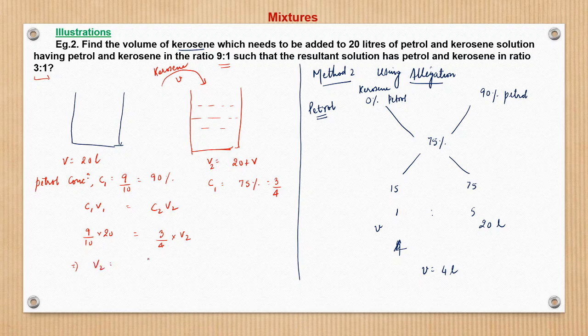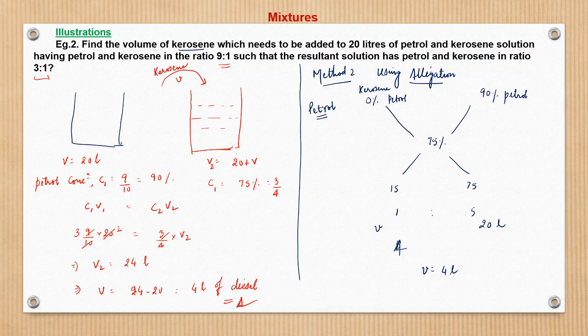So from here we get V2 is nothing but 24 liters. So V2 means the whole, I mean new volume. So from here we can get V is equal to nothing but 24 minus 20, which is 4 liters of kerosene. So this is the solution.